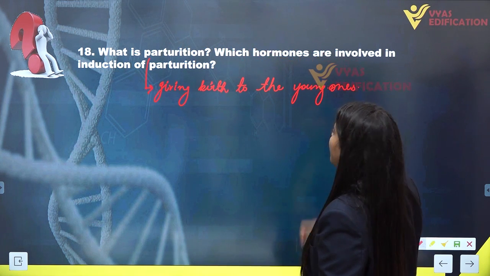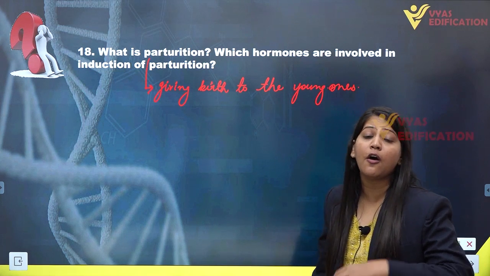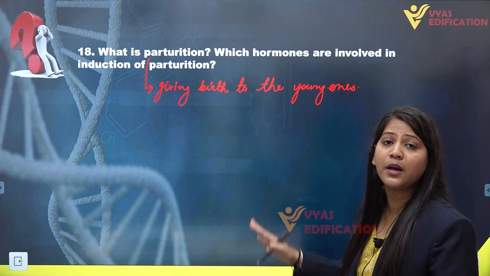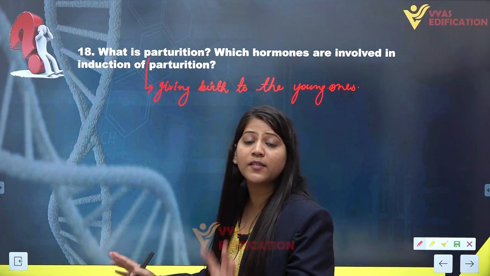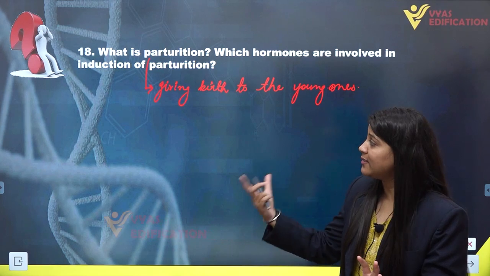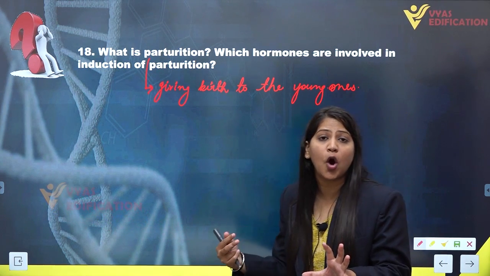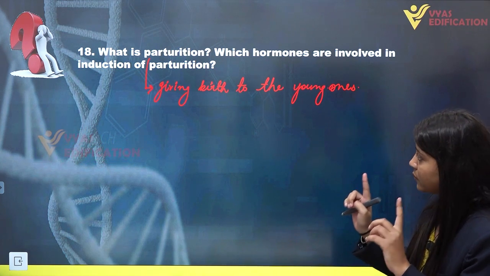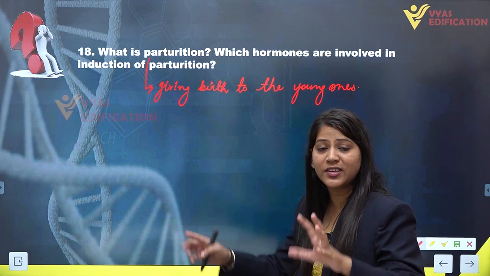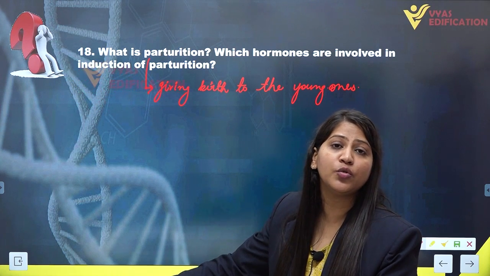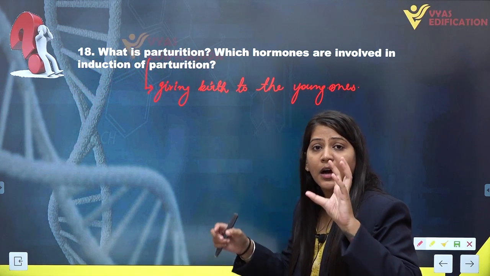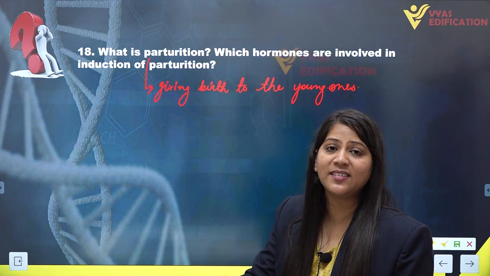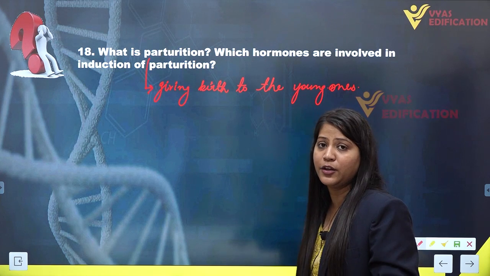If we talk about the hormones which are involved in the induction of parturition, there are two hormones involved in the parturition process, that is oxytocin and relaxin. So let's understand what these two hormones are actually doing. At the time of parturition, what happens? The developed fetus and placenta are placed inside the womb of the female uterus.